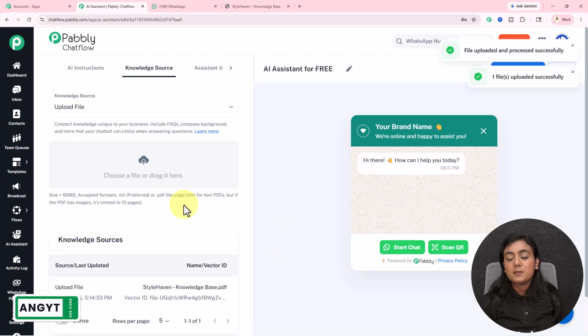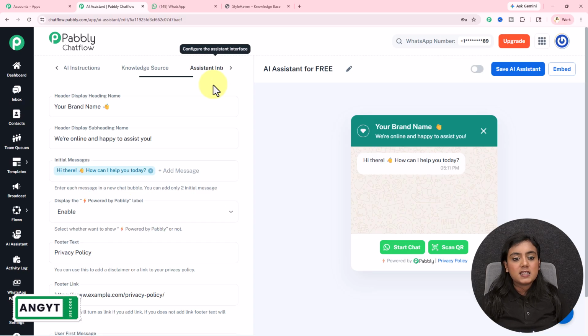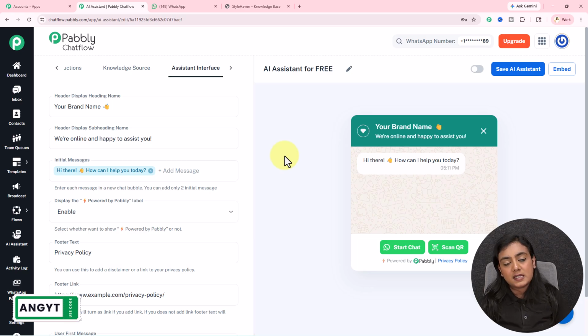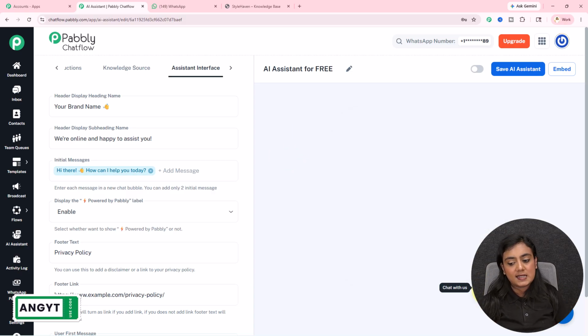Now remember, two types of file are accepted currently, that is TXT and PDF. If the PDF has no images, it can be unlimited pages, but if there are images, the limit is 10 pages. Okay, next move on to our AI assistant interface and styling. Now these two sections are required for those who are adding this AI assistant on websites. Websites usually have support bots, right? So you can also create this AI assistant as a support bot for your website as well. It is going to look just like this.